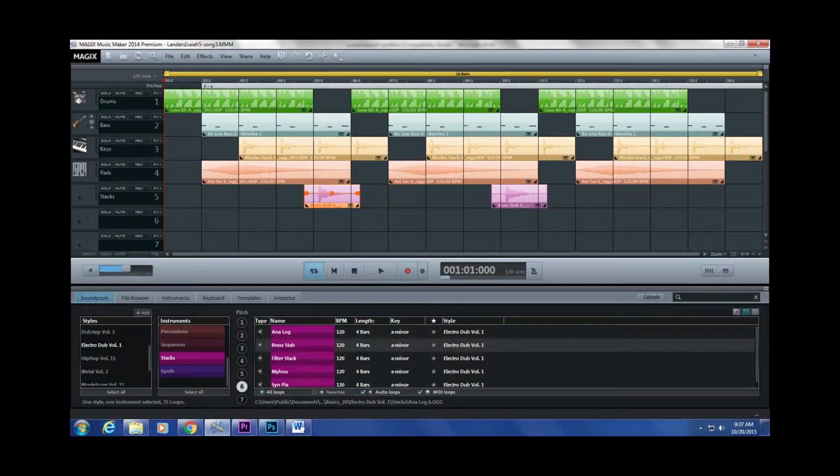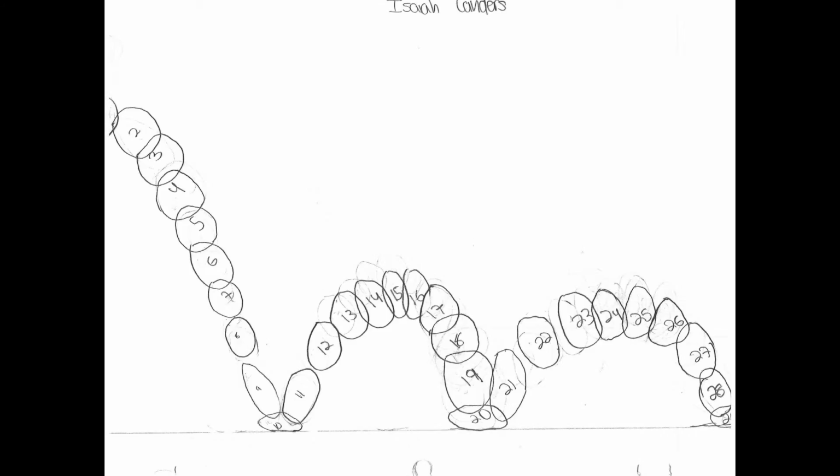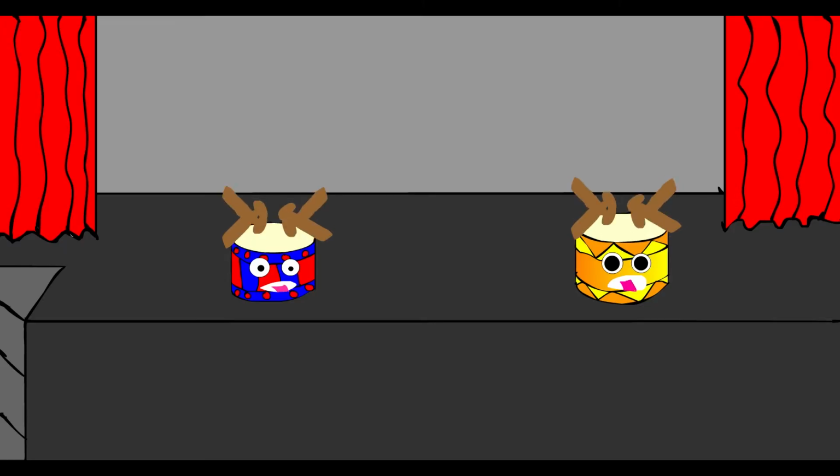Magic's Music Studio. I'm using Magic's to create music for my animation. Hand-drawn ball bounce animation: I used a pencil and paper to draw a 30 circle sequence, which created the illusion of bouncing with timing and spacing. Animation test 1: I had to make this animation on my own using written instructions. I included transparent objects, an animation symbol, and items, using the elements and principles of design.